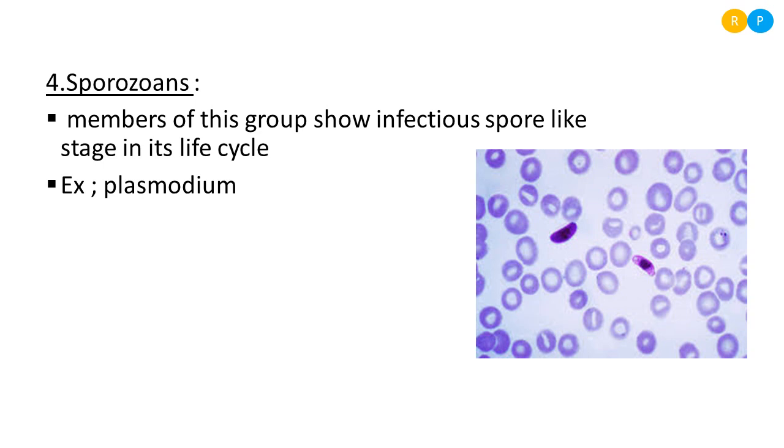Understood, right? All the members belonging to the sporozoans produce spores. The spore is highly infectious in nature. When it enters into the animal, it will cause a number of different disorders. The best example we have studied here is Plasmodium, which is an example of sporozoans. You have to remember all the 4 types of protozoan because this is very important for the point of examination.